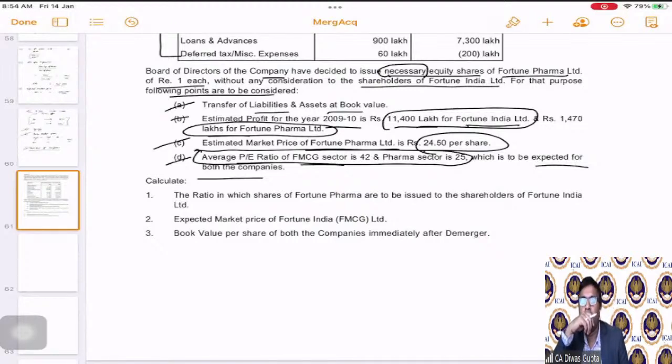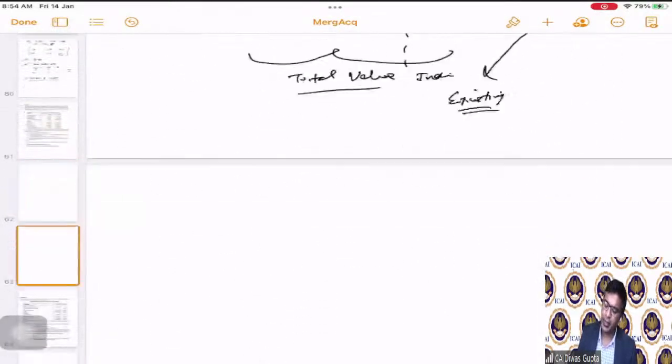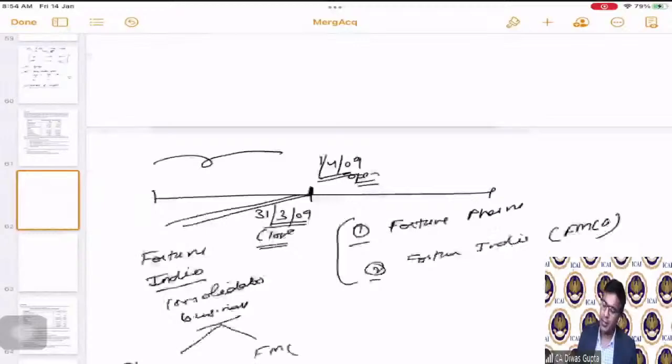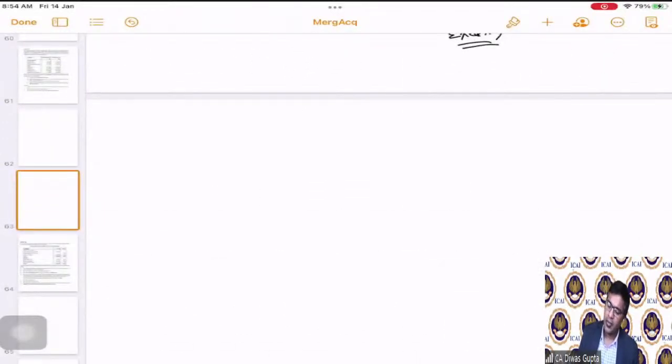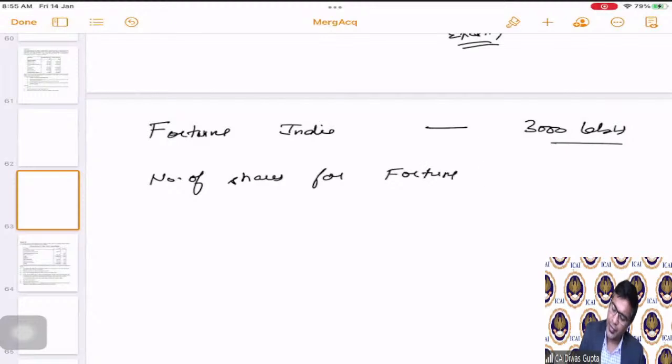Okay, students. Now, how can we calculate the number of shares, first of all? See, our approach in this is very simple. We know that Fortune India already has 3,000 lakhs equity shares, correct? So there are already 3,000 lakhs equity shares in Fortune India. Now, what should be the number of shares for Fortune Pharma?